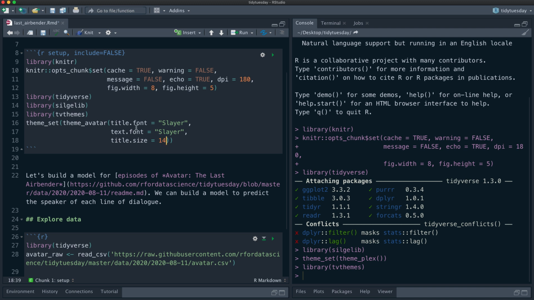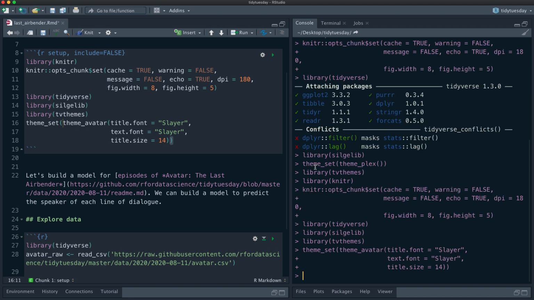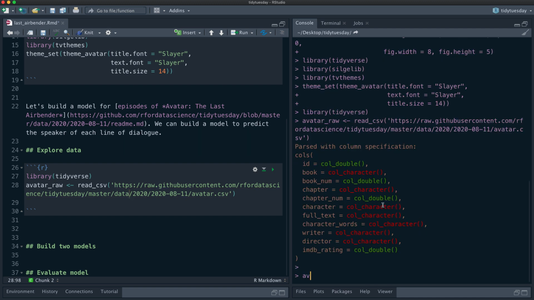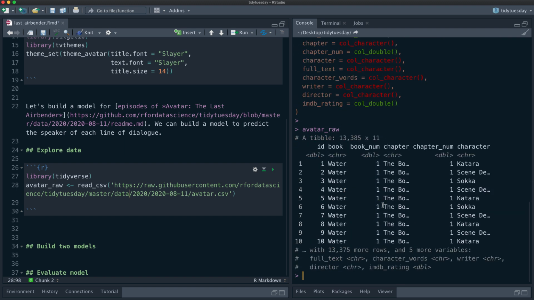So this is a great and fun package that can make our fonts have themes from different TV shows, and fortunately we have one right from Avatar: The Last Airbender. So here is the data set that we have.